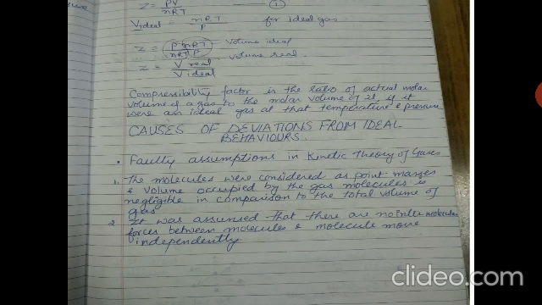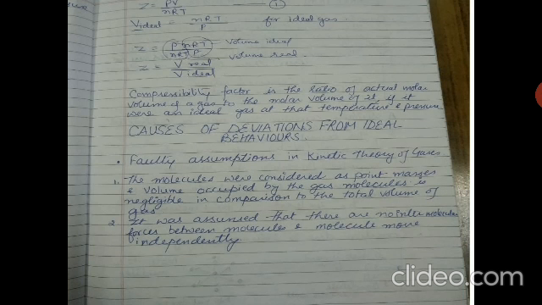If we take the first point, it means that the pressure versus volume graph for experimental data and the theoretical one calculated from Boyle's law should coincide at all temperatures and pressures. However, this is not so. This assumption is valid only under ordinary conditions of temperature and pressure.